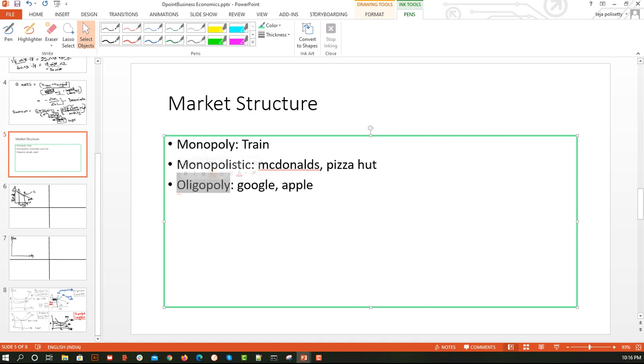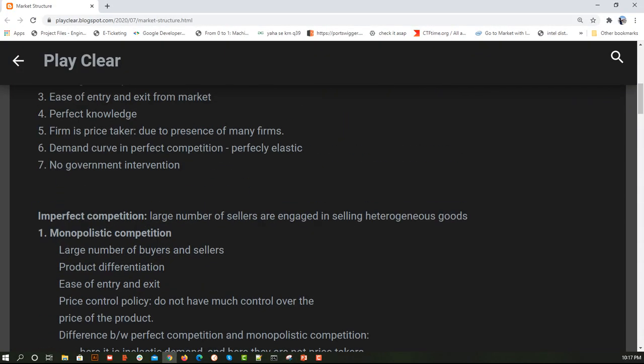There are fewer sellers, and no one can easily come into this oligopoly. The ease of entry and exit is restricted, which is completely difficult in an oligopoly. So these were our three types of imperfect competition.